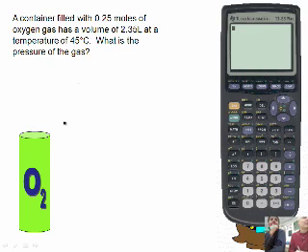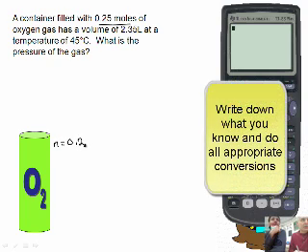All right, so we have a container filled with oxygen gas. So let's put our conditions here. We have 0.25 moles, so I'm going to say n is 0.25. What else do we see there? We've got a volume, V, which is 2.35 liters. We're getting that from the text up here. And temperature is 45 degrees Celsius.